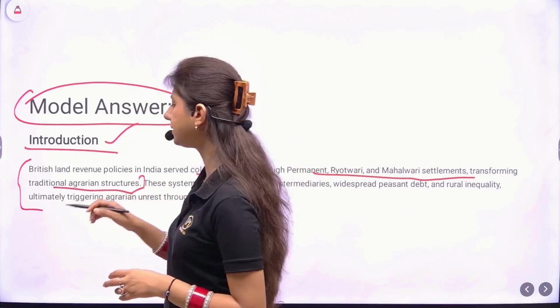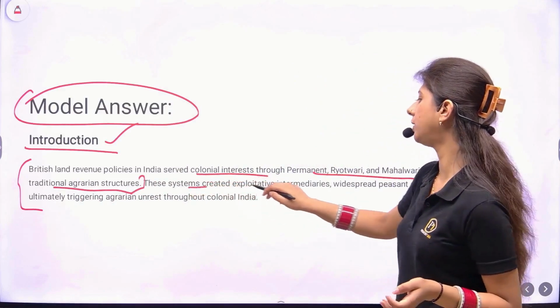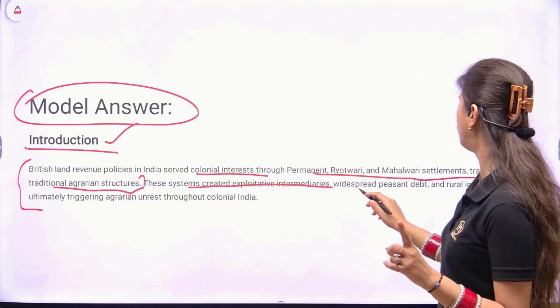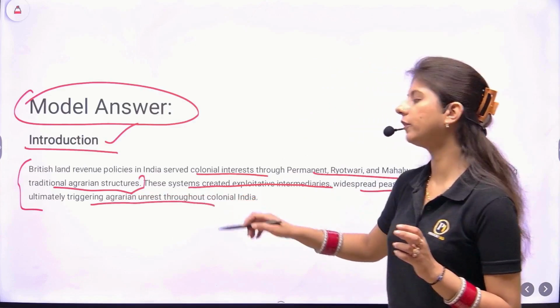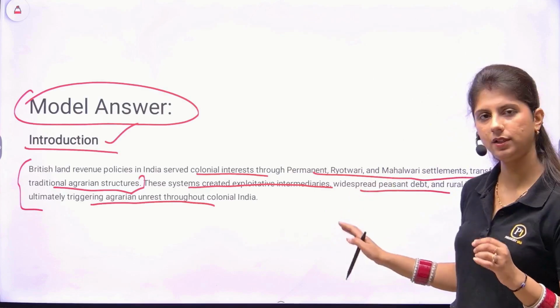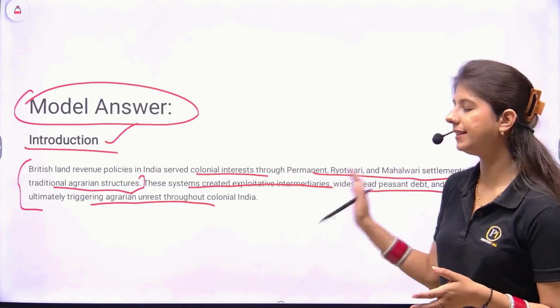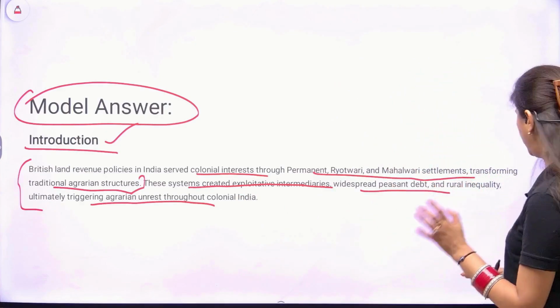If it was a short answer, this was sufficient. But since it's a long answer, you can write, these systems created exploitative intermediaries, widespread peasant debt, rural inequality, ultimately triggering agrarian unrest throughout colonial India. Please focus on the words, the way the structure, the sentences are framed. So this is an introduction that gives the insights about the topic.